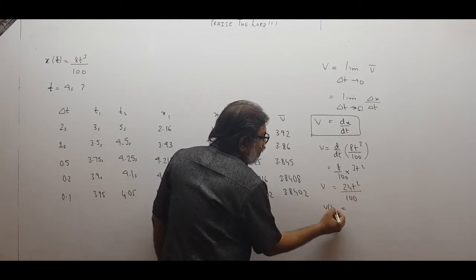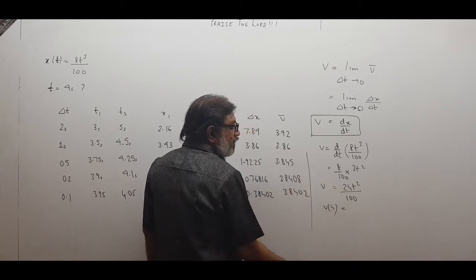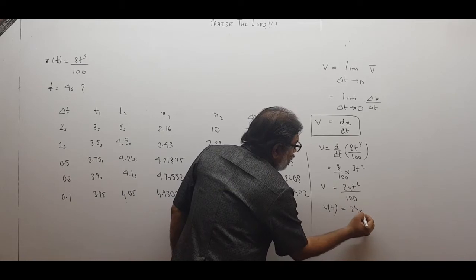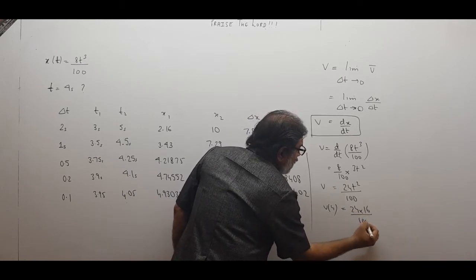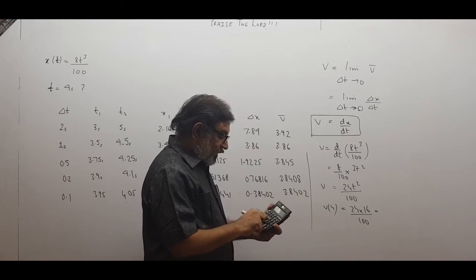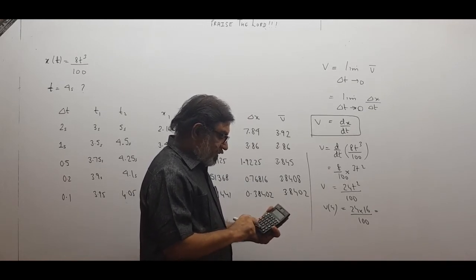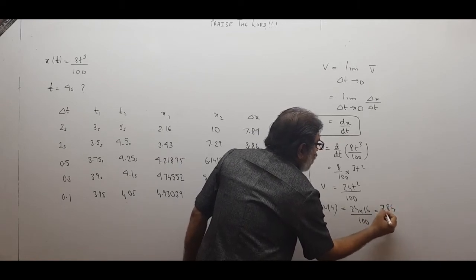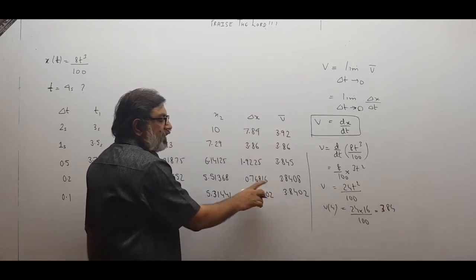We are looking for instantaneous velocity at 4 seconds. That will be 24 into 16 upon 100. That will be how much? See, 24 into 16 divided by 100, 3.84. And what was the answer you were getting over here? 3.84 only.